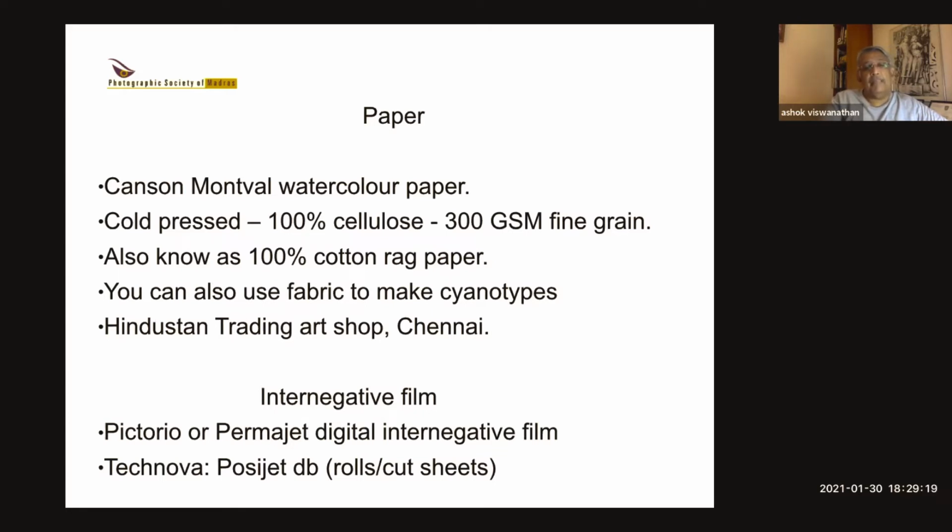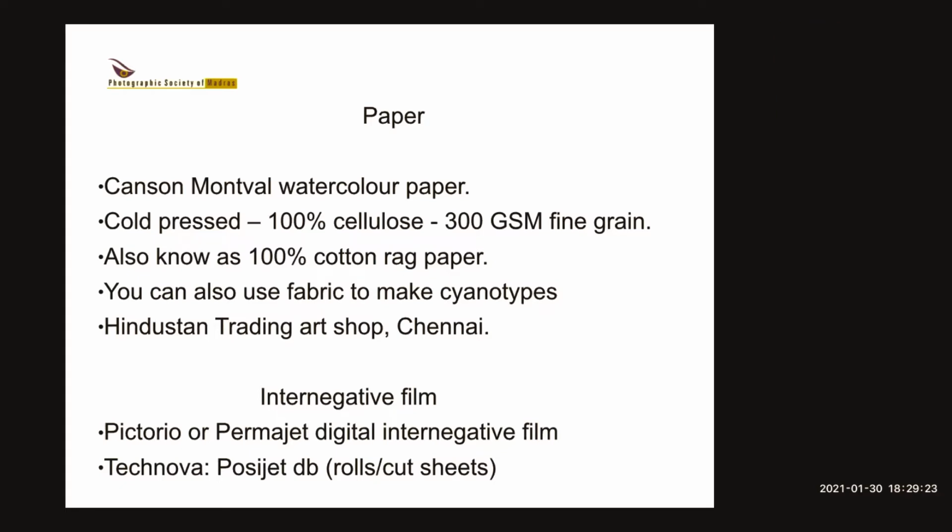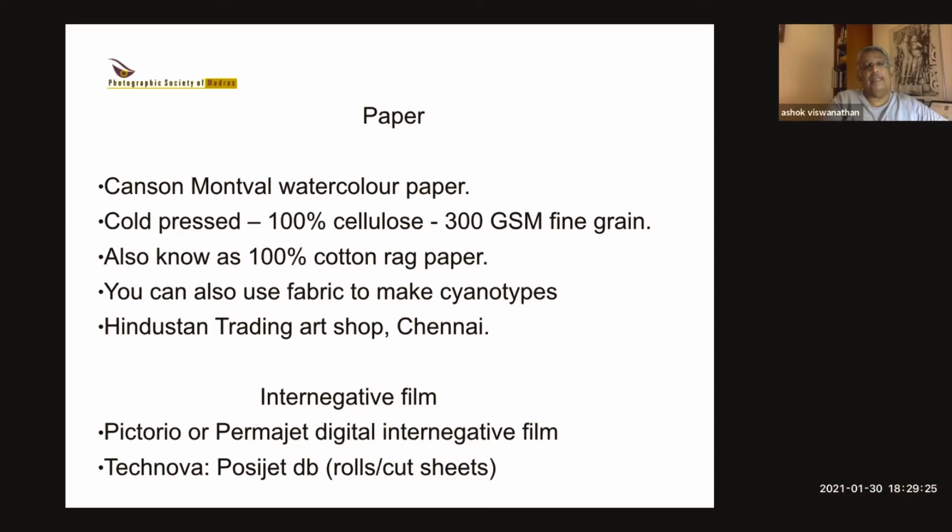But Technova makes various types of inkjet paper, inkjet film. So you have to pick up what's called PossyJet DB. They also make another type of film, but that's not suitable because it's coated to prevent ultraviolet transmission. So if you pick up that, you will never be able to make a print because it doesn't allow the ultraviolet light to pass through. So PossyJet DB is the best option.